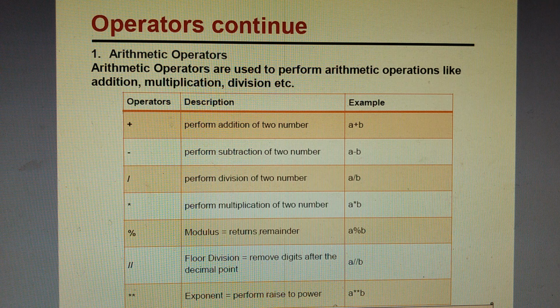Here one is double slash. Double slash is also known as floor division, where it removes digits after the decimal point. Suppose the answer is 6.2, it will give you the answer as 6 only. So this is called floor division. And sometimes we have to find the power, say 2 raised to power 3. For that we can use double star, double asterisk, which is also known as the exponent operator, and can be used as, suppose, 2 ** 3. So it will give you 2 raised to power 3.